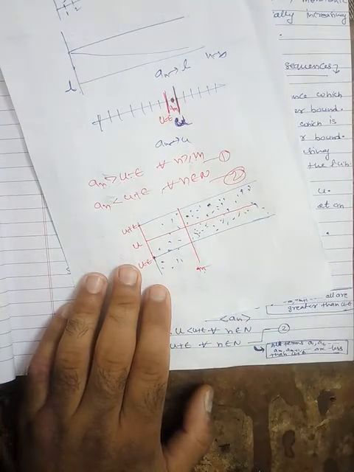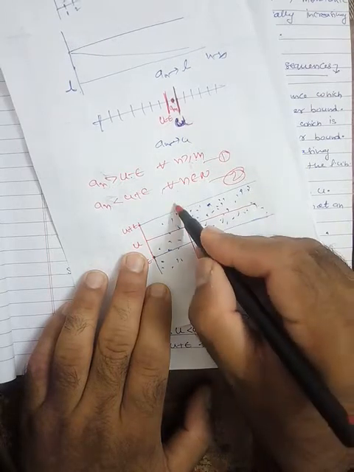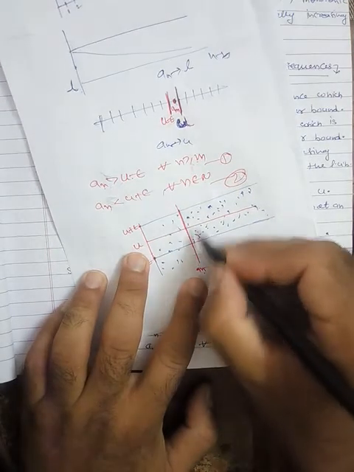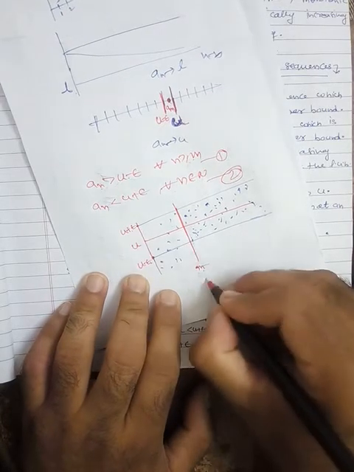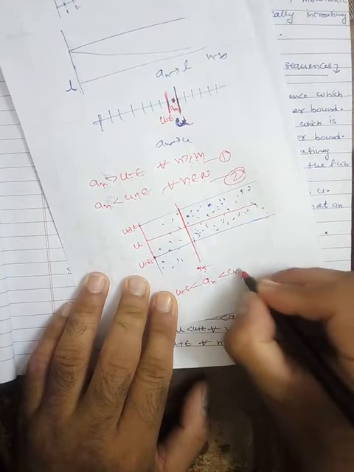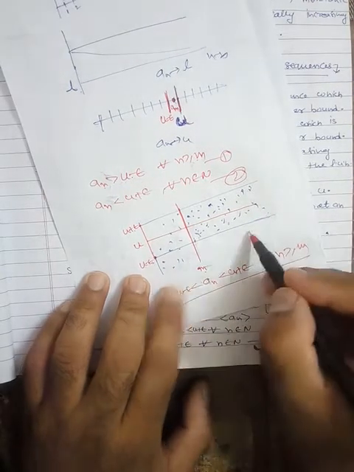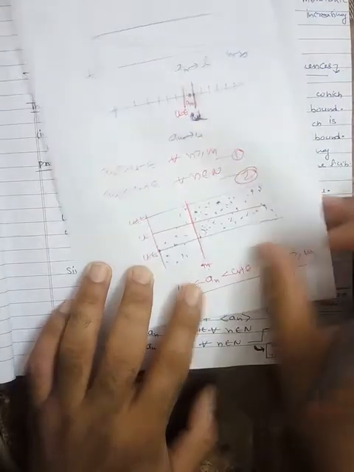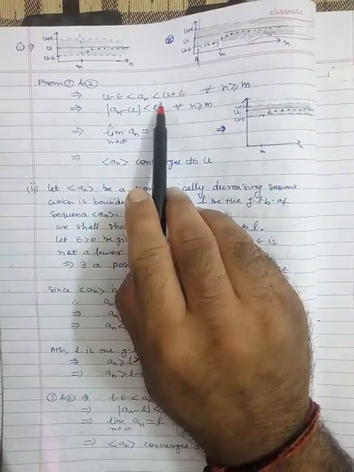So if you see, we are having a band around u with radius epsilon, and clearly after m, all the terms are laying in between u minus epsilon and u plus epsilon. So we can say that an is laying in between u minus epsilon and u plus epsilon for all n greater than or equal to m, because after this all the terms are laying in this band. So this is written in the next equation here. Fine.